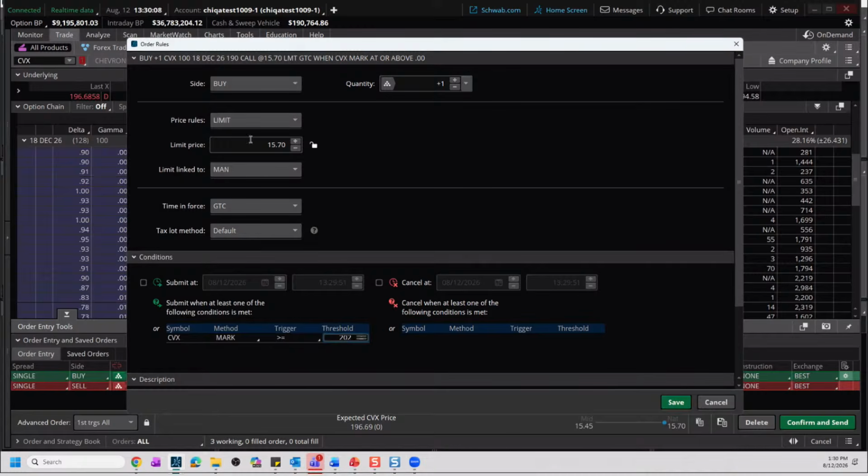202, we are going to place a limit order, and we're going to link this limit order to the current asking price at the time. So this will still allow us to have control over our option price, but we're saying that whenever the price of the stock hits 202, which is that confirmation, that 2% move above resistance, we're going to place a limit order on our option at the current asking price. So that's what that limit offset of 0 means, linking that order limit to the asking price of the option.